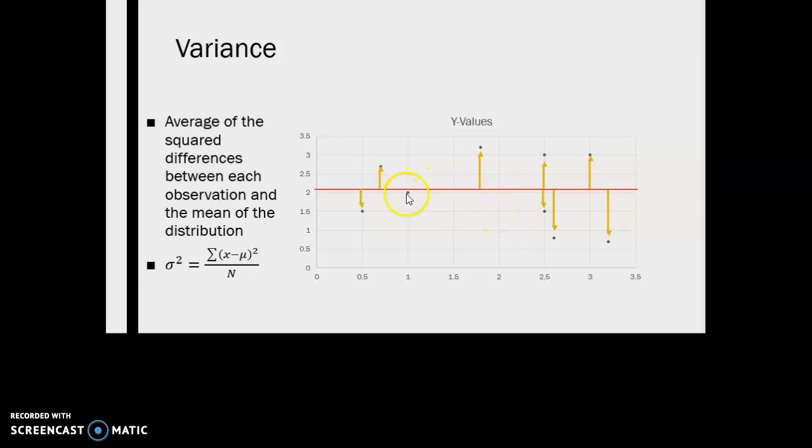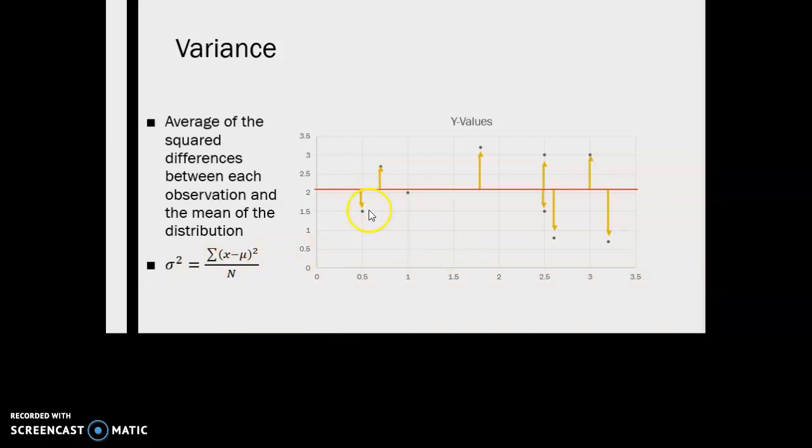So in order to get an estimate of the distance of each of these scores from the mean, we have to square them first, and then we can take the average. Now, because we're thinking about population variances, we're going to use Greek letters to represent that. So we're using sigma squared, and we'll explain why that is the case in a bit. The formula that we're going to be using is the sum of each individual x value minus the population mean squared, and in order for it to be the average, we divide it by the sample size.